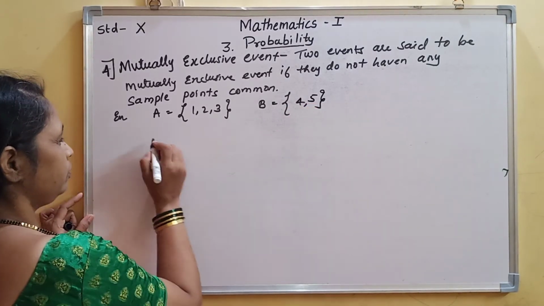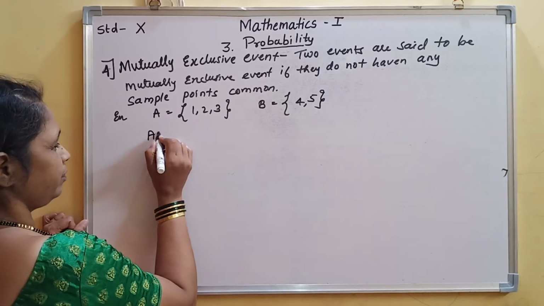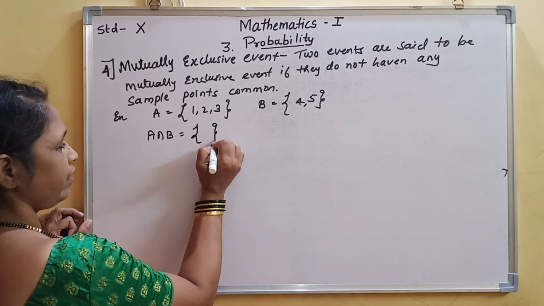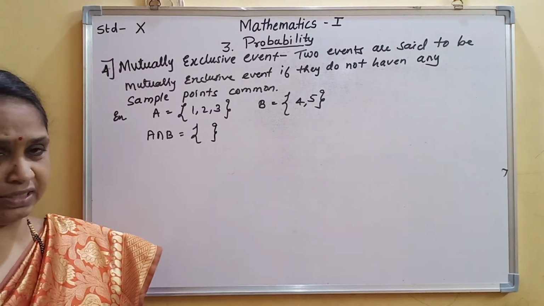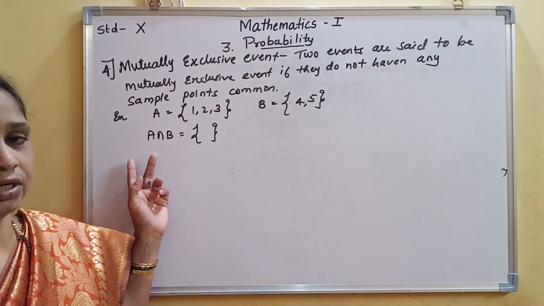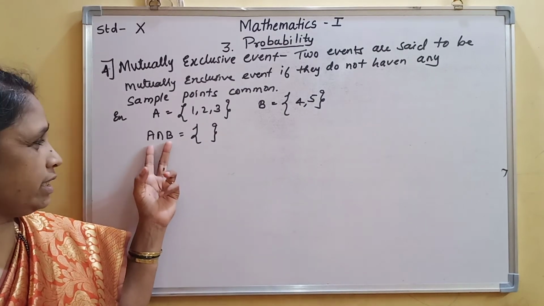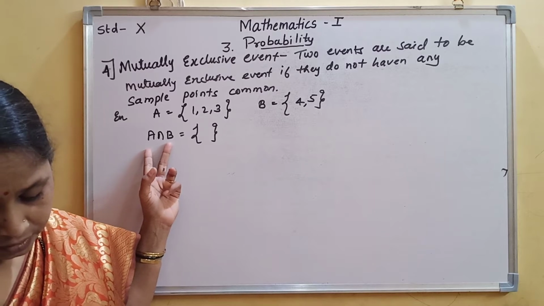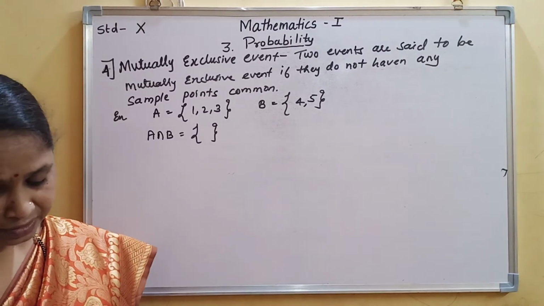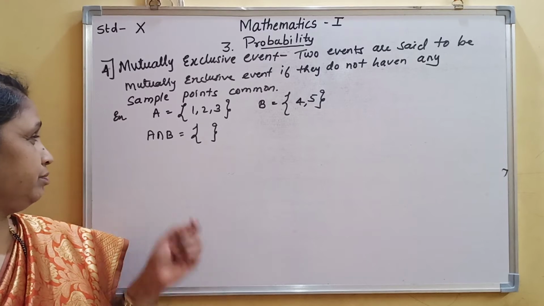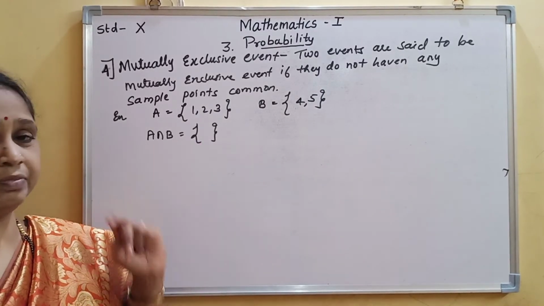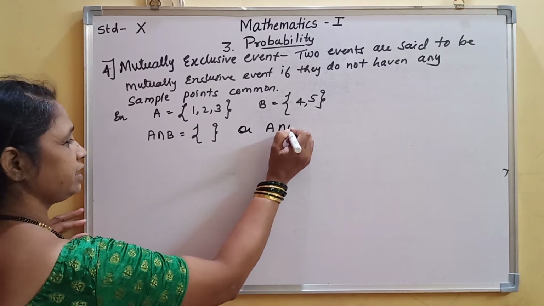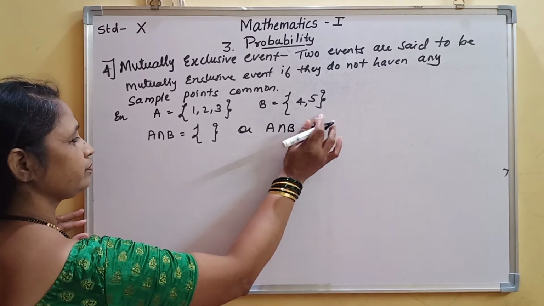Now A and B are mutually exclusive when they do not have any common element. Intersection shows the common elements. When these two sets are mutually exclusive and do not have any common element, the intersection will be the empty set. Or you can write A intersection B is equal to the empty set.